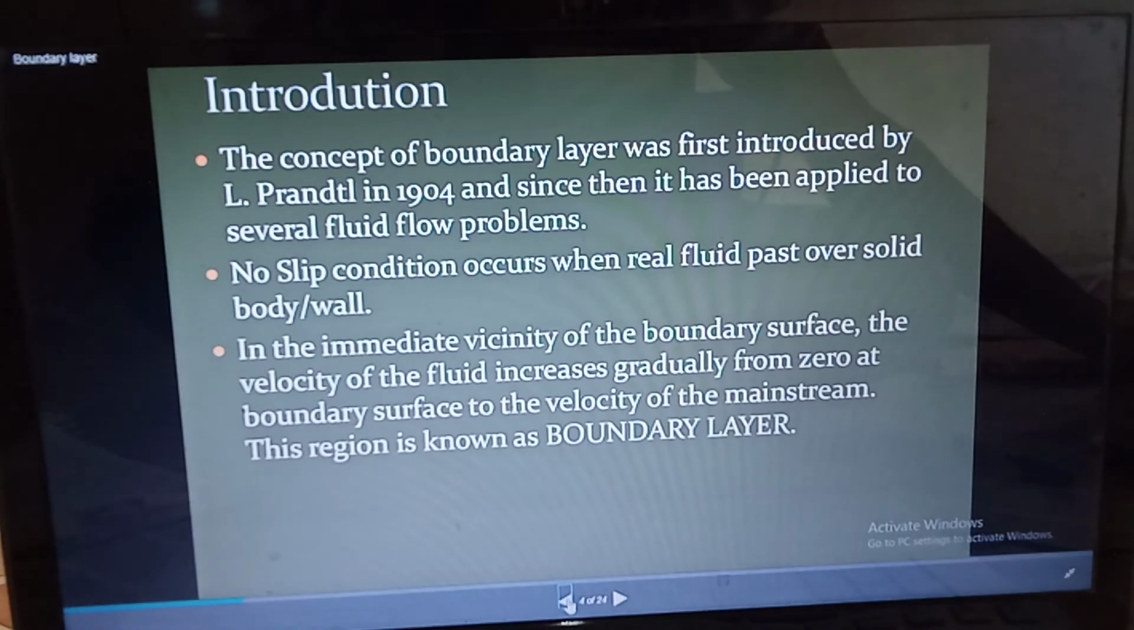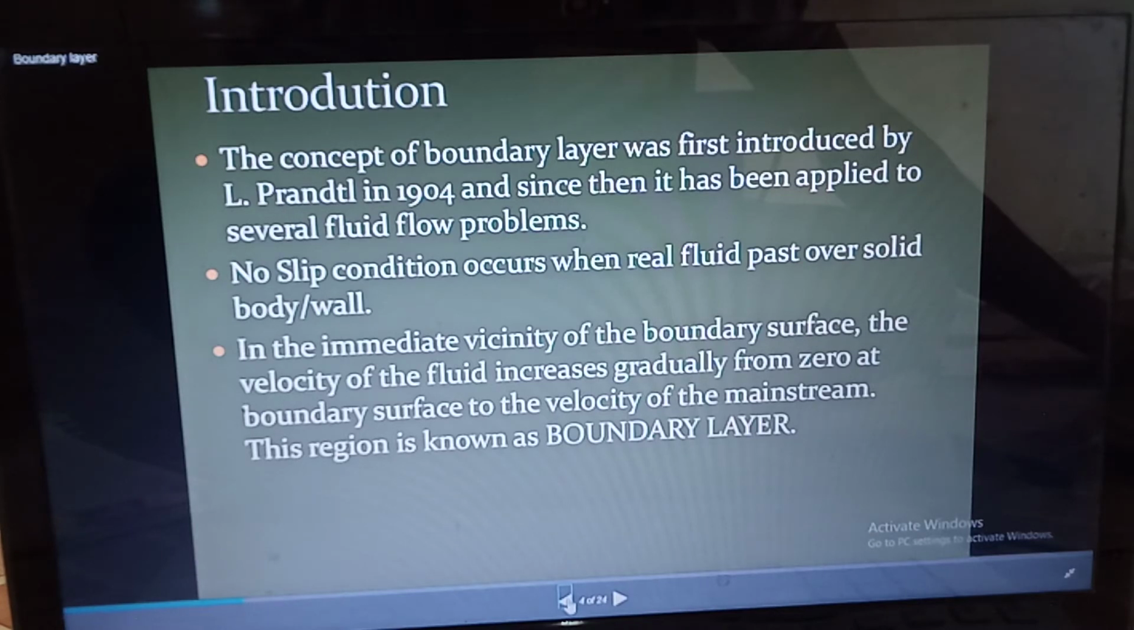Next, first we will see the introduction to external flows or boundary layer flows. This concept of boundary layer was first introduced by L. Prandtl in 1904, and since then it has been applied to several fluid flow problems. The no-slip condition occurs when a real fluid passes over a solid body or wall, and in the immediate vicinity of the boundary surface the velocity of the fluid increases gradually from 0 at the boundary surface to the velocity of the mainstream, and this region is known as the boundary layer.